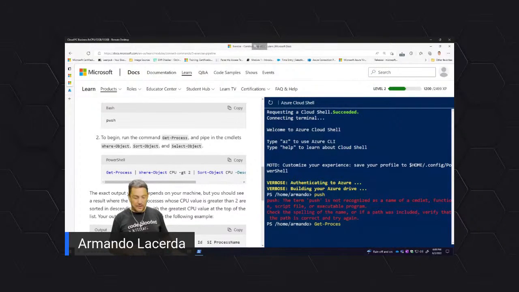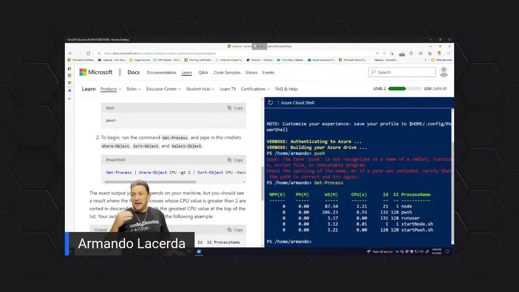If I just do Get-Process, I see the list of processes. You see all the processes that are running on the computer on that particular host session. So there are 1, 2, 3, 4, 5 processes running on that session.